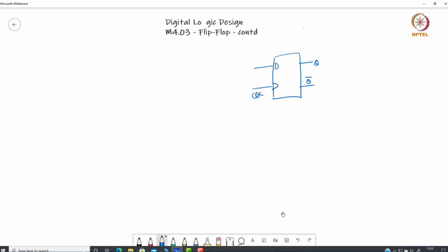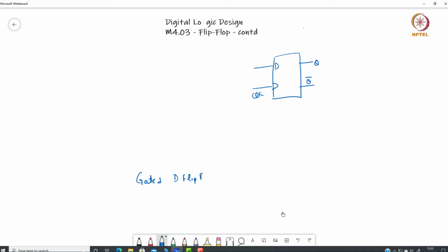This question also comes up because each transition consumes a lot of power. To avoid that, if we want D to be transparent only during certain periods of the clock, otherwise not, then we can gate this clock. So this is my regular D flip flop, and I can create a gated D flip flop.